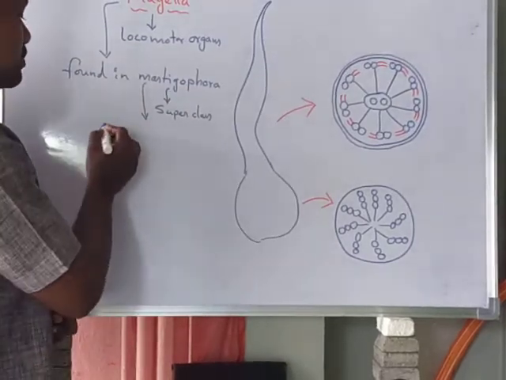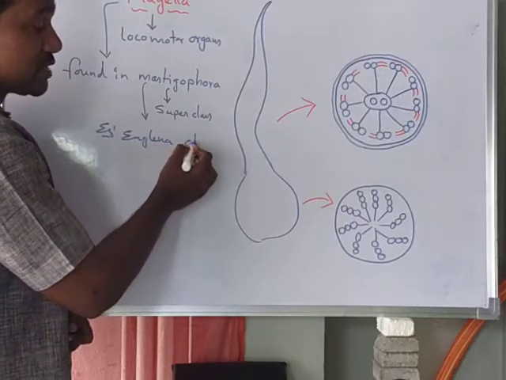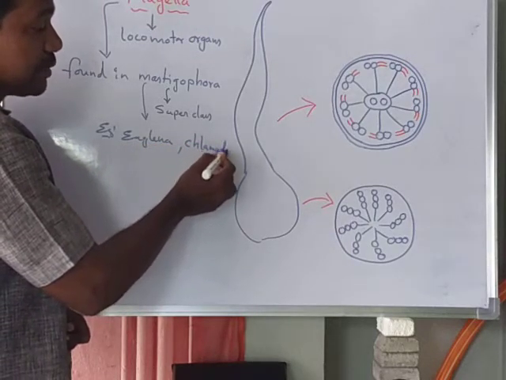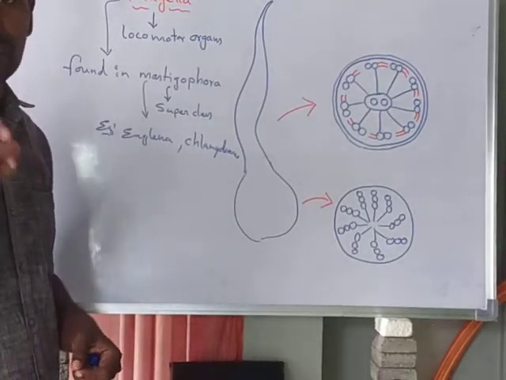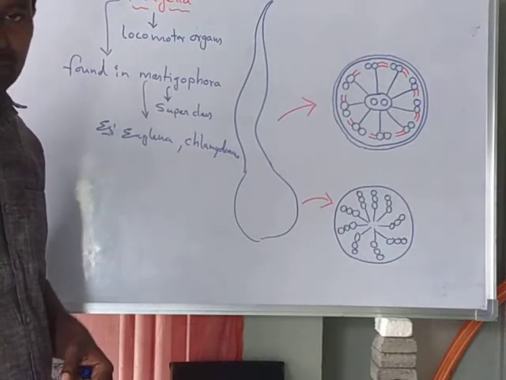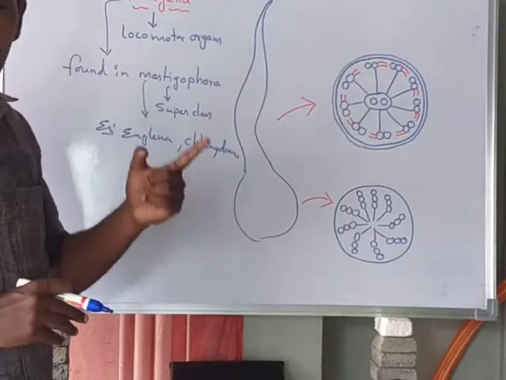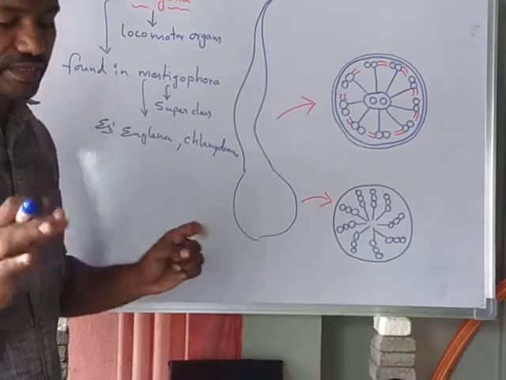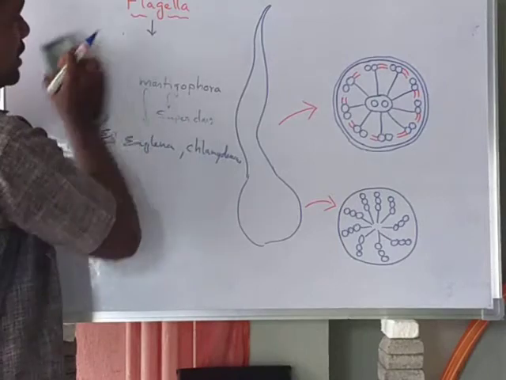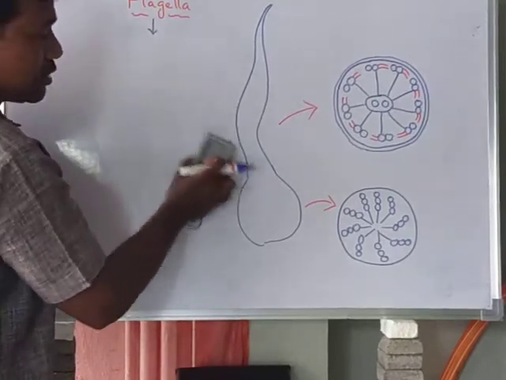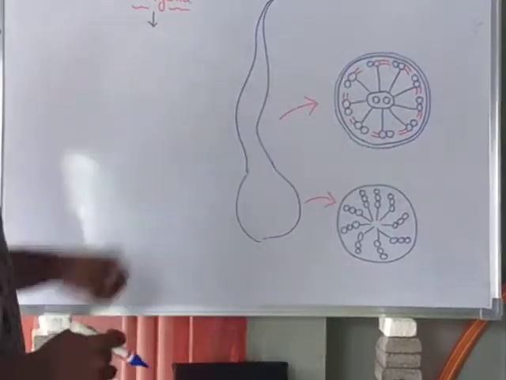For example, Euglena, Chlamydomonas, Chilomonas. Like these, a few organisms are located in the Mastigophora superclass, which belongs to the phylum Protozoa. Now we will learn about the structure of the flagella. In previous classes we learned about the pseudopodia. Now I want to explain the structure of the flagella.